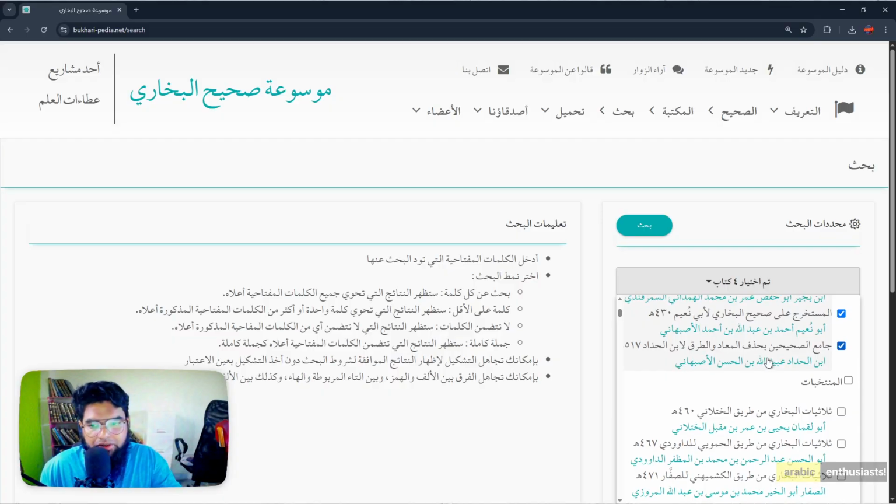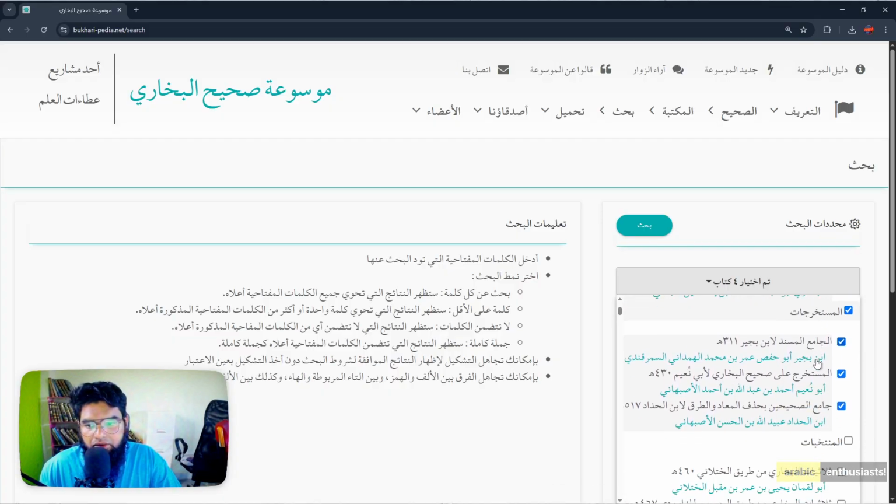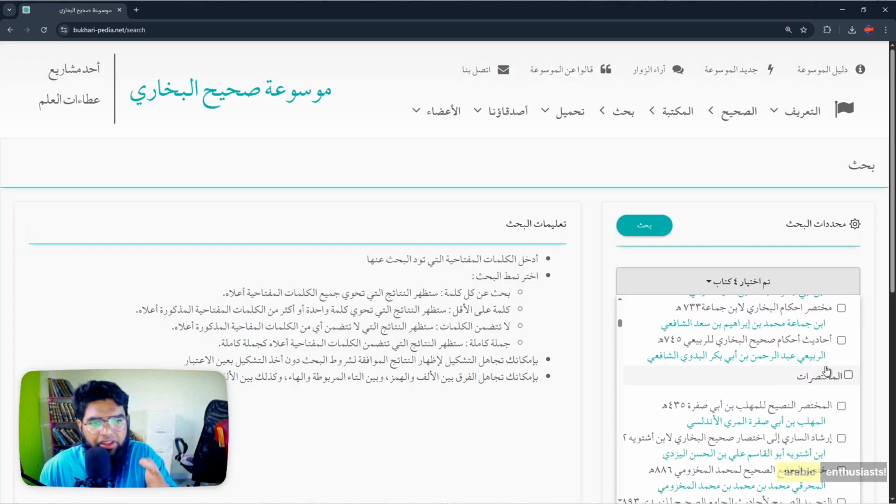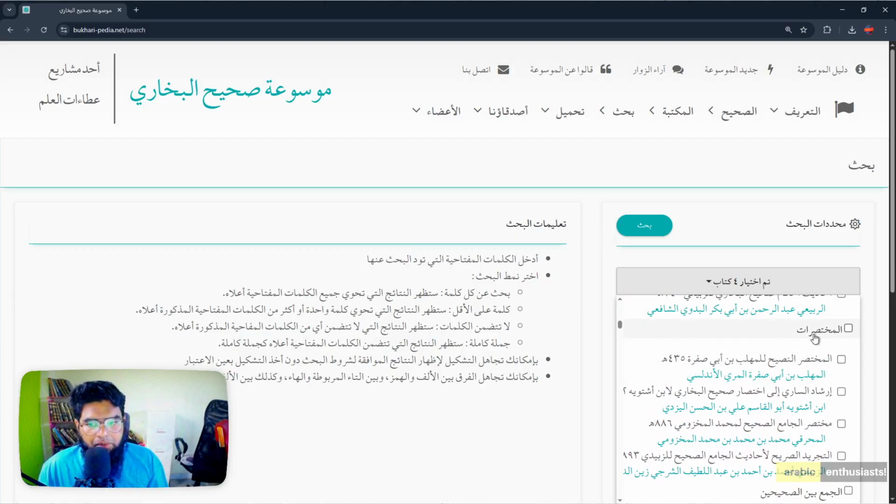Same hadith, different chains. Then you can choose some muntakhabat. Muntakhabat are like chosen hadith, 30 hadiths of Bukhari. Mukhtasarat also. Sheikh Shatri, Hafidhullah, has a Mukhtasar, which is nice. He brings about 2,300 hadith. They remove all the repetitions and bring it in one book. So if you don't want to read all the 9,000 hadith, or 7,000, obviously you should read Mukhtasarat first. But before that, you should read Jama' Bain al-Sahihain.